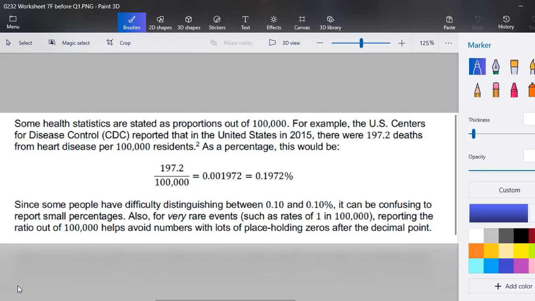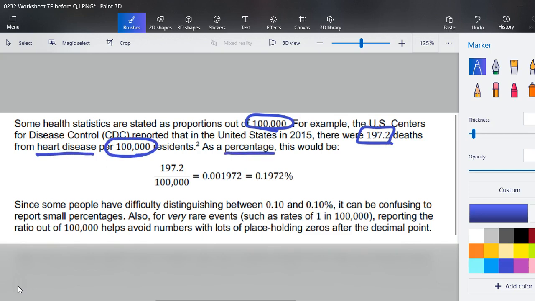Some health statistics are stated as proportions out of 100,000. For example, the United States Centers for Disease Control reported that in the United States in 2015, there were 197 2/10 deaths from heart disease per 100,000 residents.